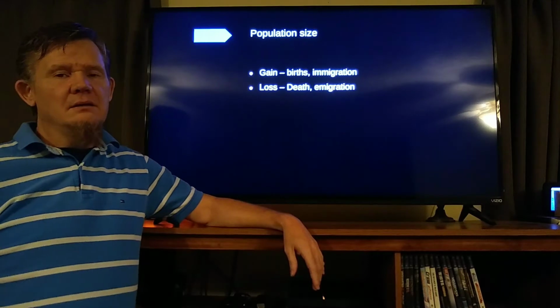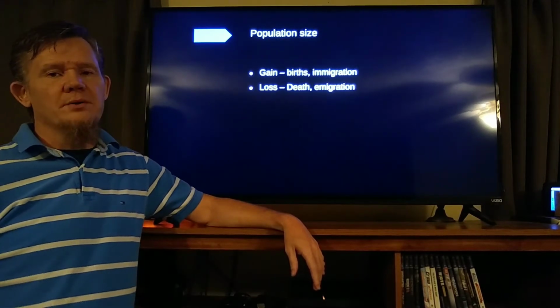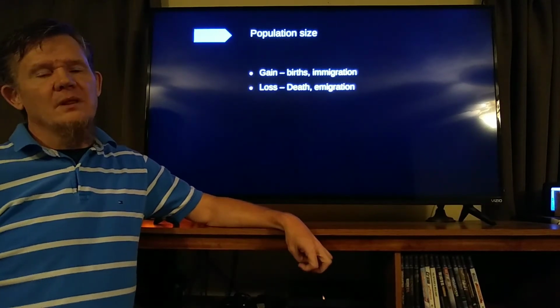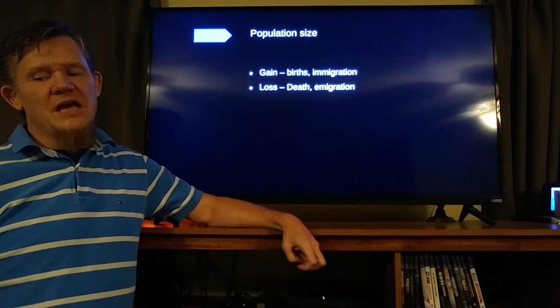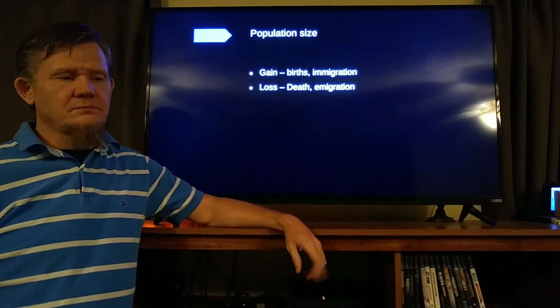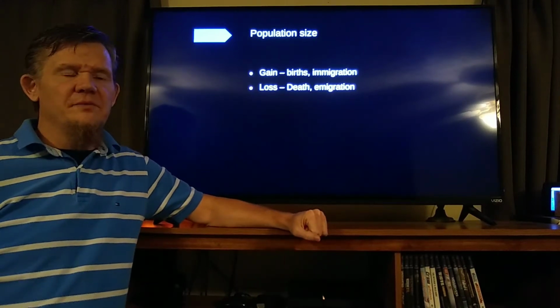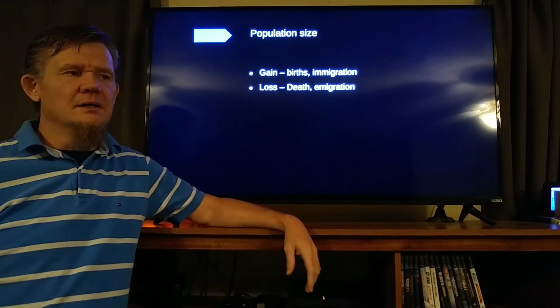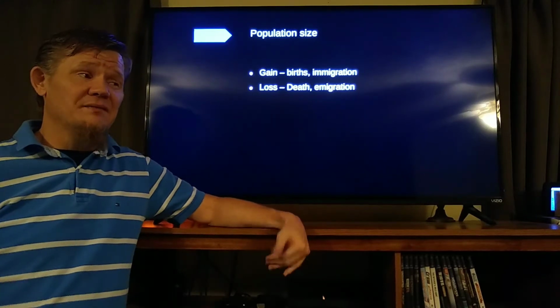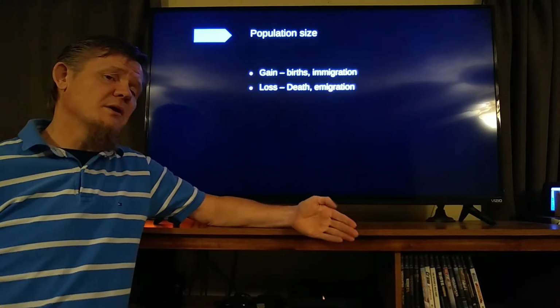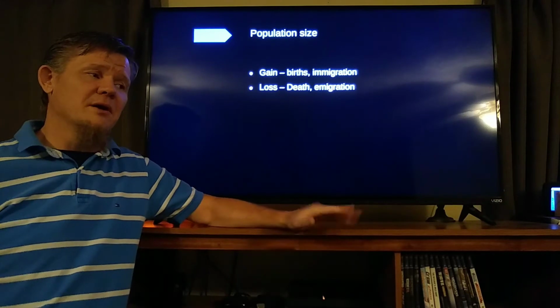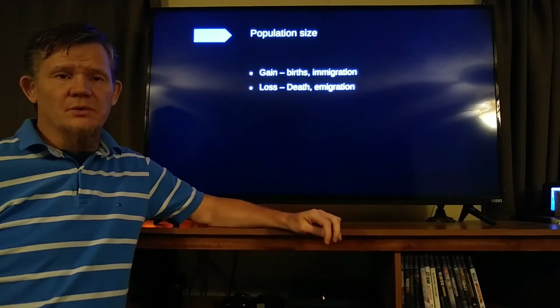They can gain individuals through birth and immigration. They can lose individuals through death and emigration. We hear the term immigration a lot. Immigration obviously means someone is coming here, but if they're coming here, it means they left somewhere else. So if they are immigrating to America, they have emigrated from somewhere else.